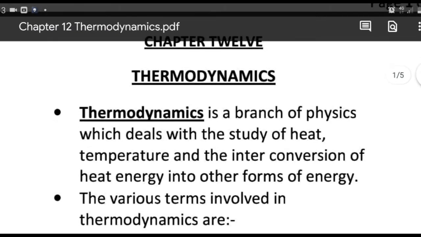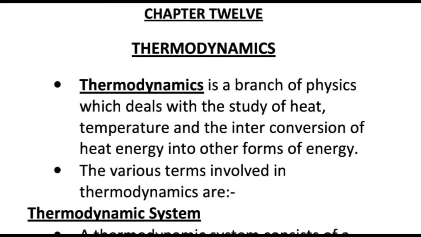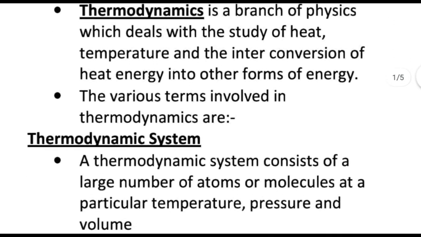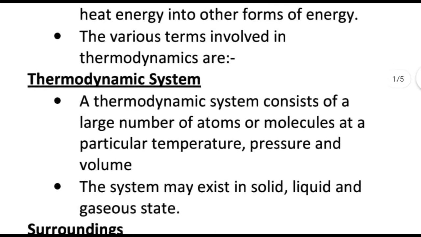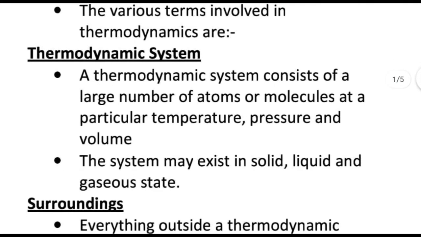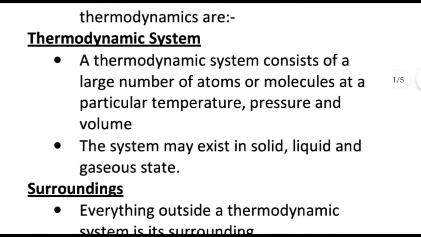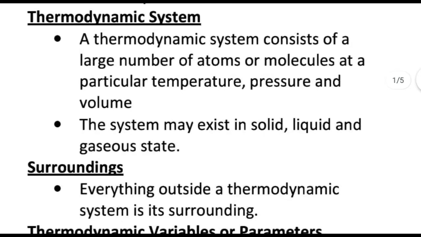And first we will discuss various terms involved in thermodynamics. That means the terms or the physical quantities with which we deal in thermodynamics. The first term is thermodynamic system.